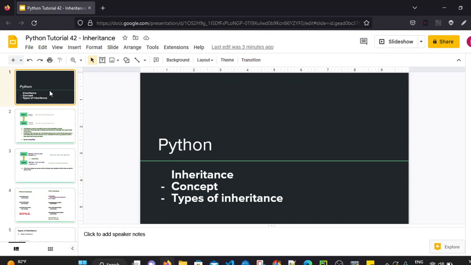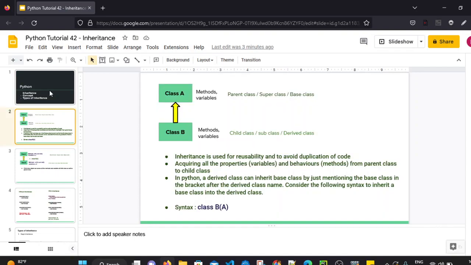By the word you can understand inheritance means we are inheriting something. Inheritance is basically acquiring all the properties and behaviors from parent class to child class. So let's say we have two classes and we want to acquire all the properties, that is variables, and behaviors, that means the methods, from one class to another class. That is achieved with the help of inheritance. So inheritance is mainly used for reusability and to avoid duplication of code.